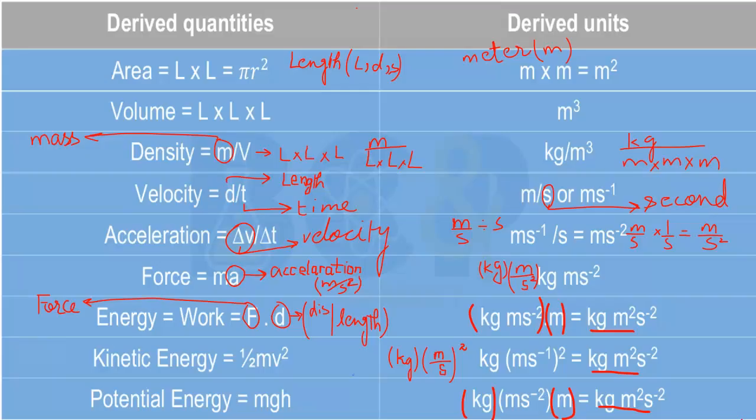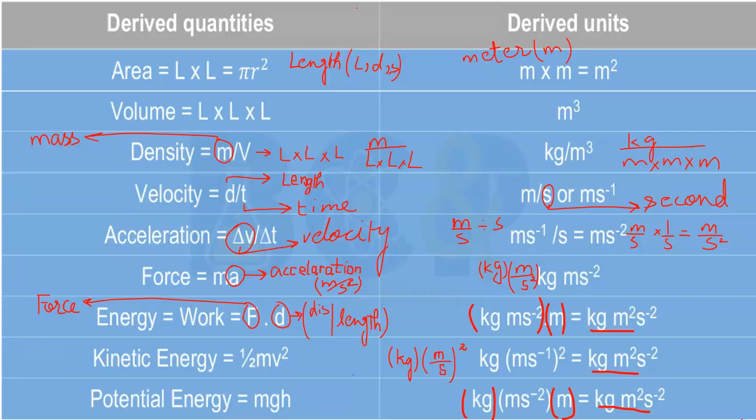The formula for energy is force into displacement, or you can say force into length. Force is a derived quantity. It is the product of mass and acceleration, while acceleration is the quotient of velocity and time, and velocity is a quotient of length and time. Unit of force is kilogram meter per second square. When it is multiplied with meter, that is the unit of length, right? According to the formula, when these units are multiplied, the resulting unit is kilogram meter square per second square, right? So it is a derived unit.